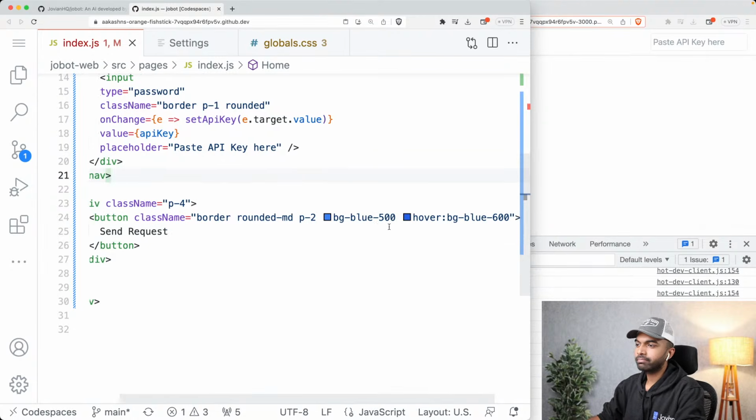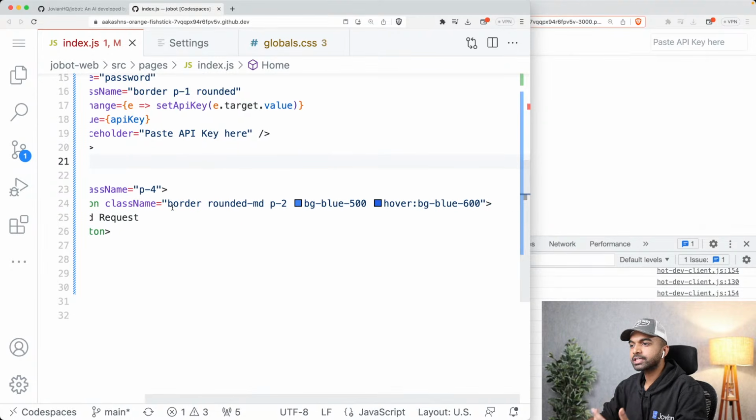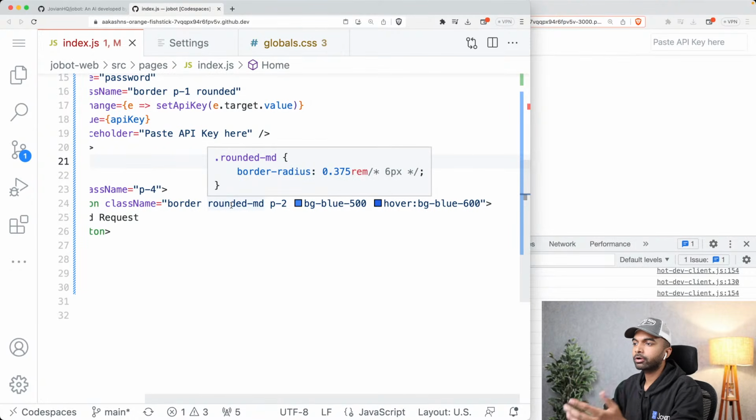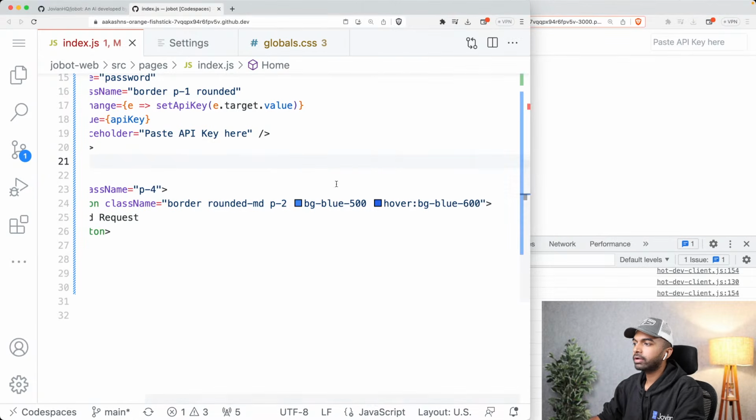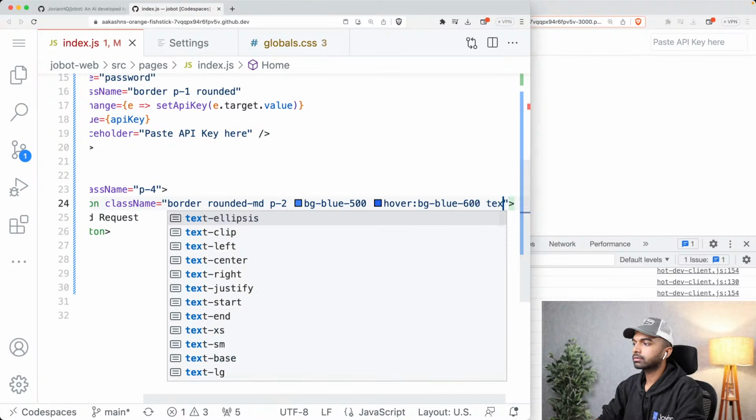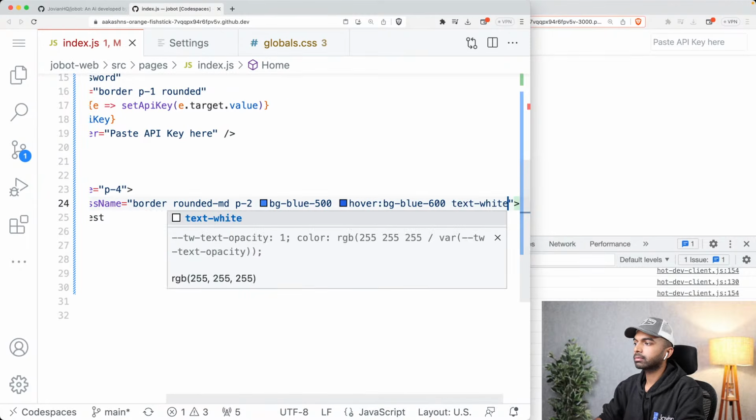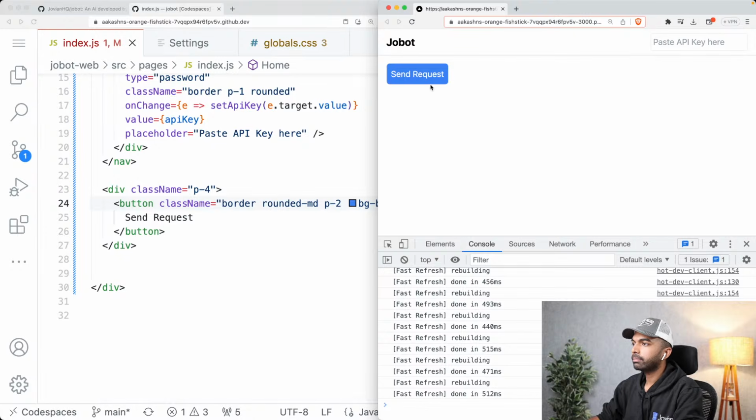And you can see the ease of use of Tailwind, and you can almost guess what this does. Border is simply going to add a border width. Rounded class is simply going to add a rounded border, etc. Okay, let's maybe make the text white here. All right. Yep, we made the text white. So now this is the button.